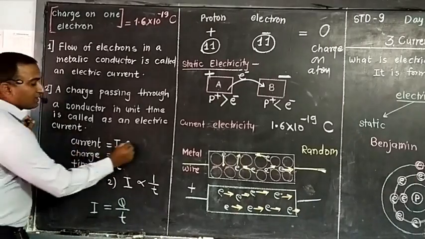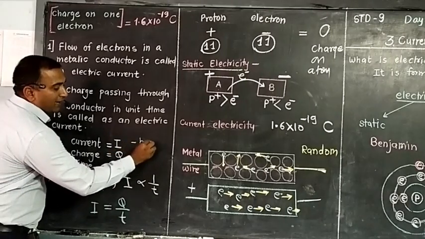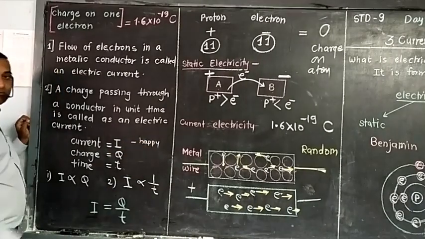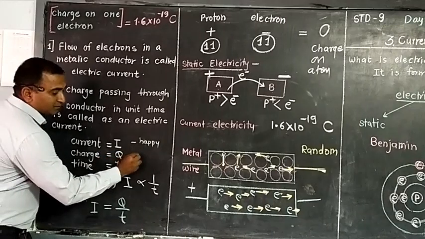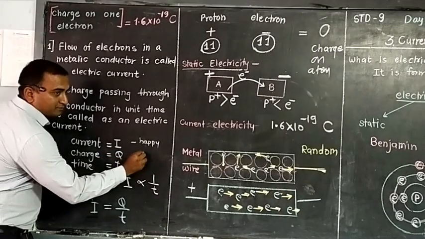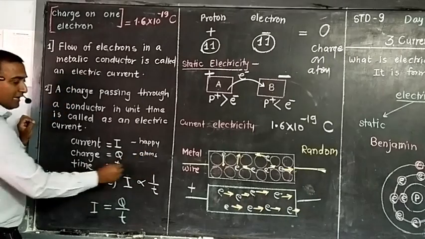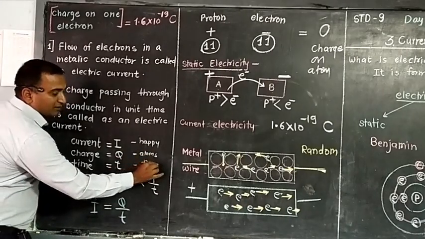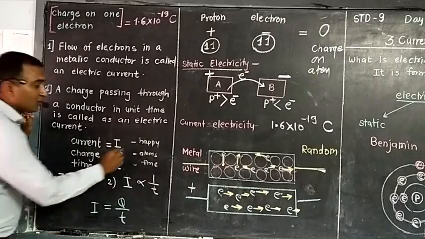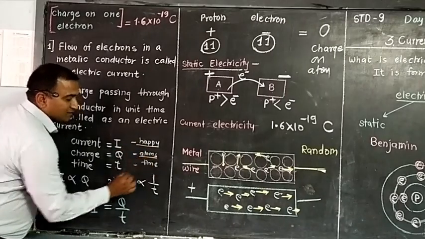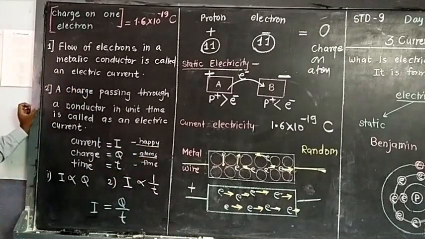See, current means what? Happiness. Charge means what? Number of chocolates. Time? Time is time only. See, your happiness and chocolates, what is the relation?